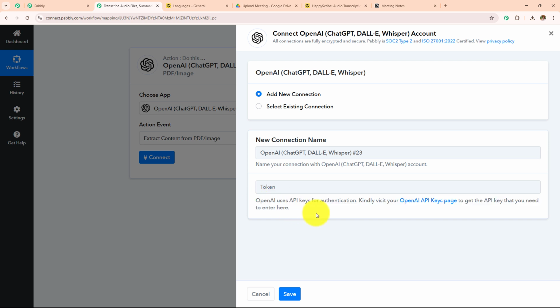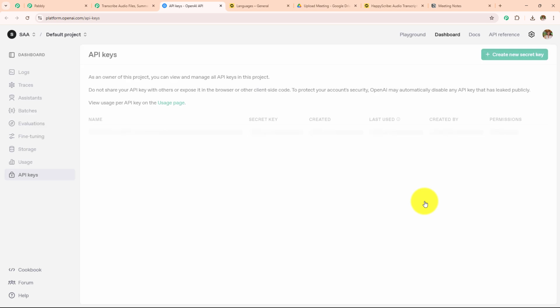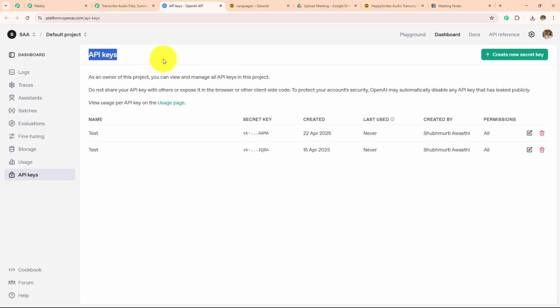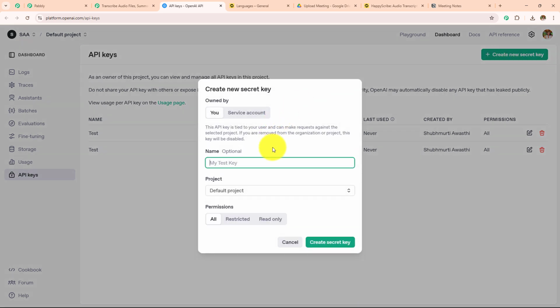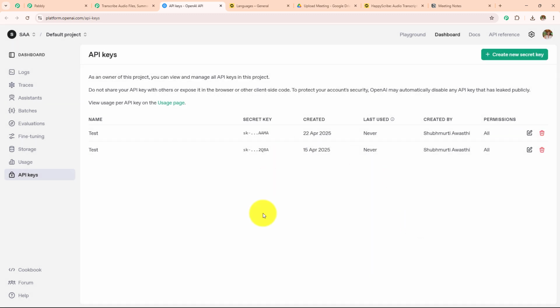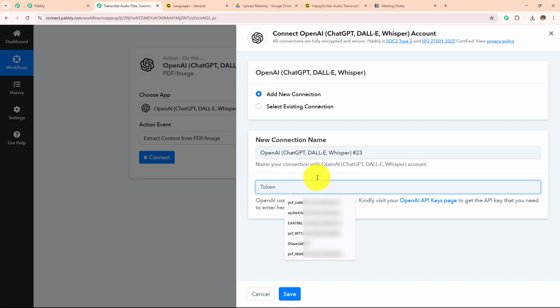And now to make the connection, you have to enter the token. Following the help desk given below, we are going to enter the token, and I'm going to click on the hyperlink, and it has taken me towards this API keys page. To create a new API token, you simply need to click on this create new secret key. First, you have to provide the key name. The key name is test. The project will be default project. The permissions will be all, and then you simply need to click on this create secret key. A new API token will be provided to you, which you need to copy and simply paste over here.